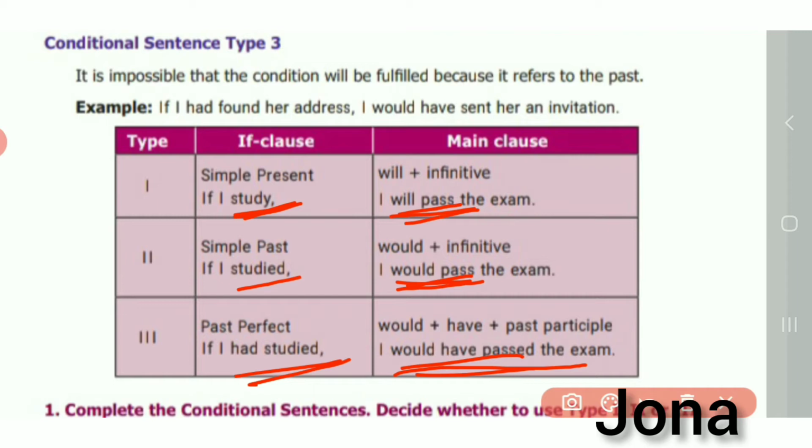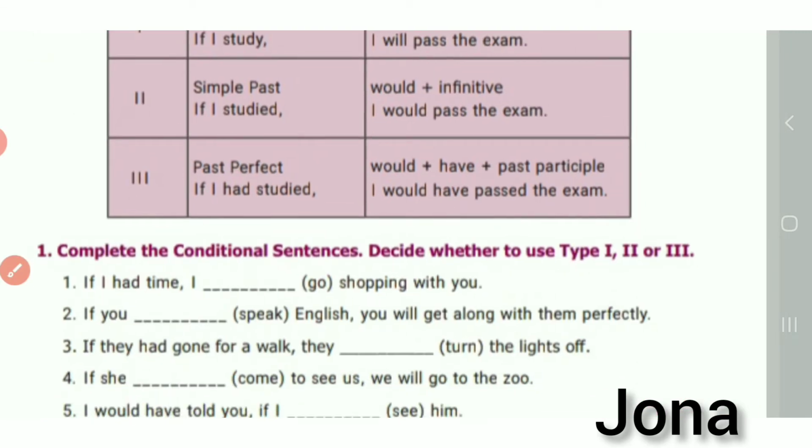If it is present, the second part is also present. If it is past, the second part is also past. And if it is past perfect, here also past perfect, would have passed. Let me see some examples in the textbook.